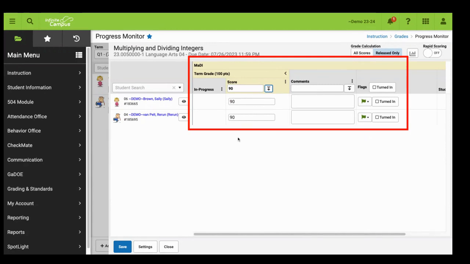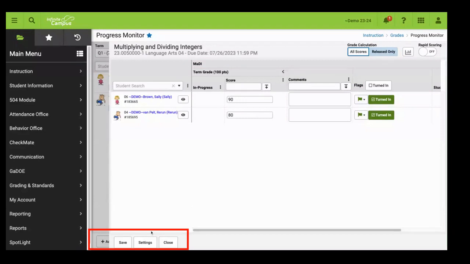If I copy down and I have several students in this list, note that I can go in and just change one student's grade if necessary. In addition, I can add different comments. I can, over here on the side, click the Turned In button. This is helpful if students have turned in the assignment on time, but you haven't yet had time to grade the assignment. This way, parents will be able to see that their child did turn in the assignment.